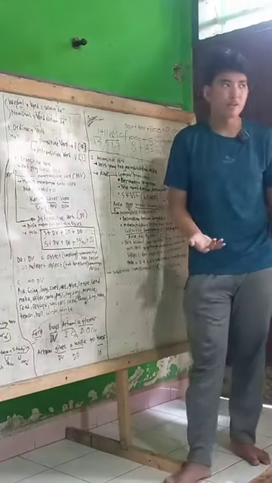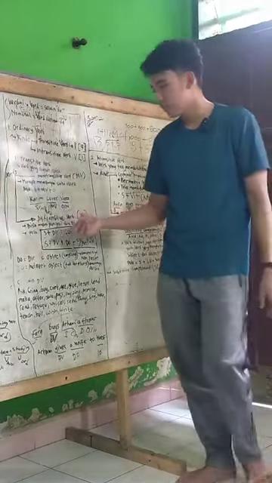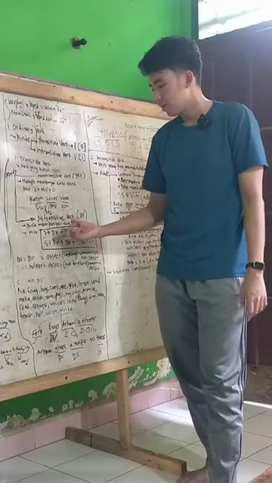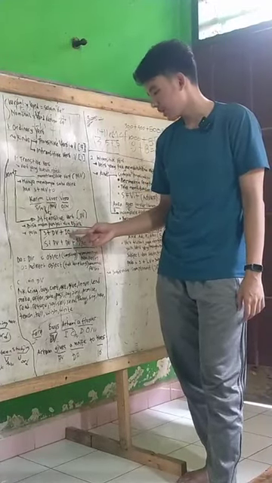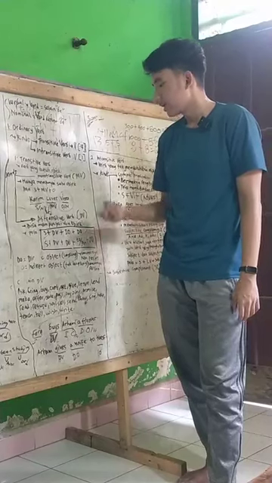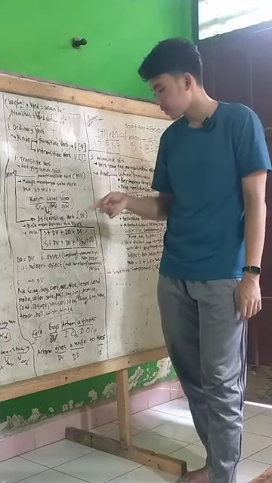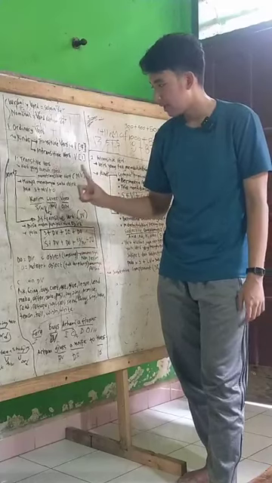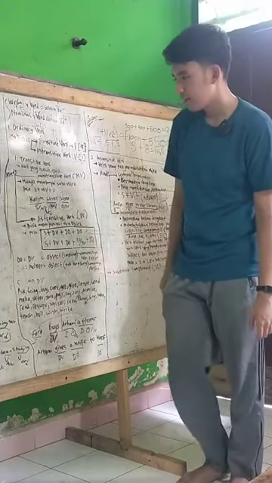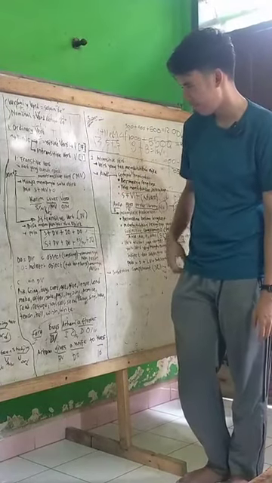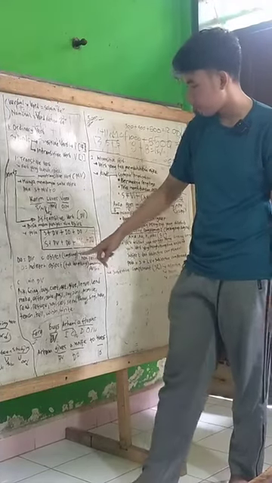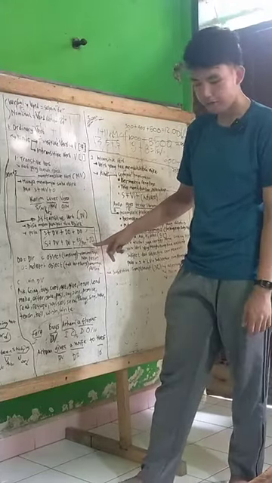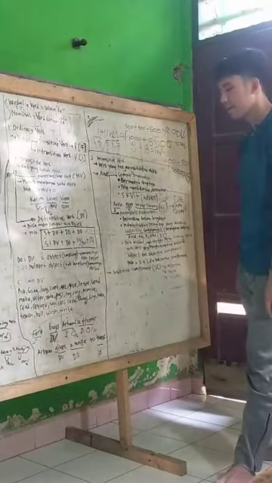So the formula is: subject, verb, indirect object, and direct object, or subject, verb, direct object, to or for, and indirect object.